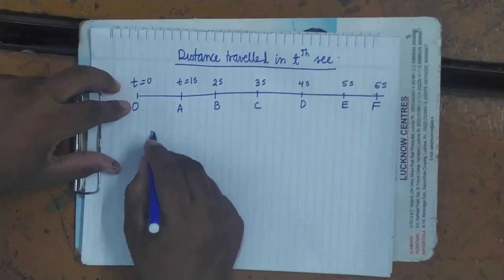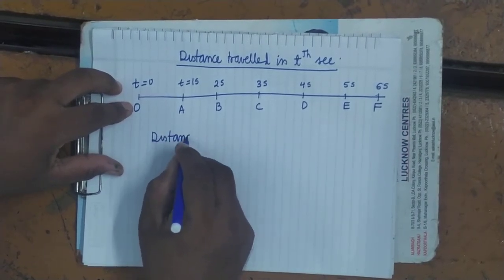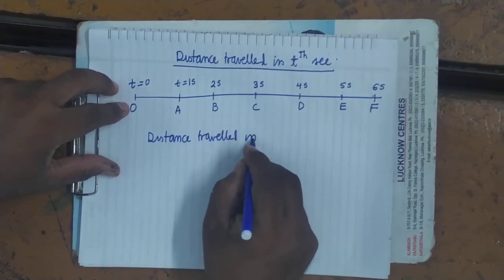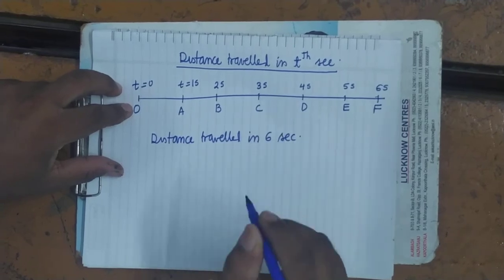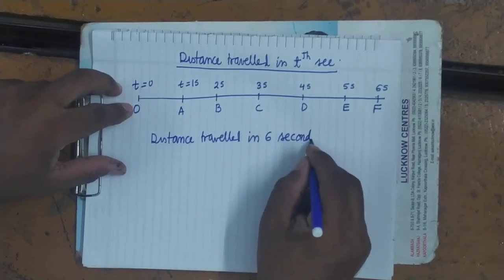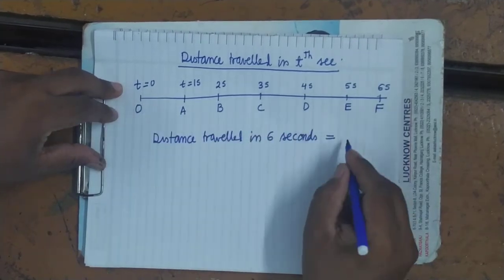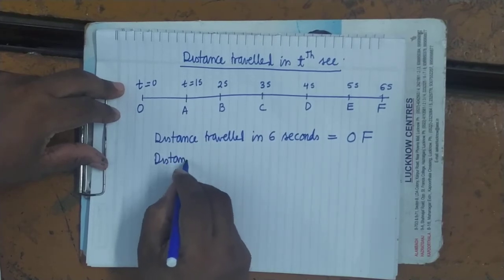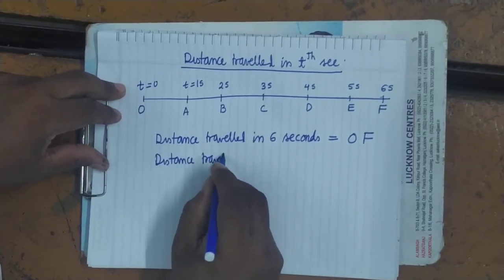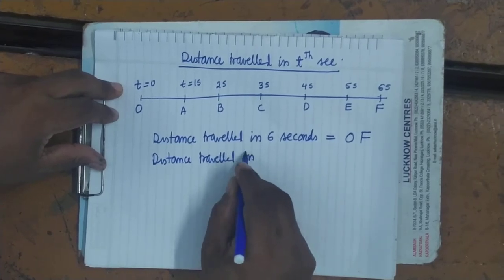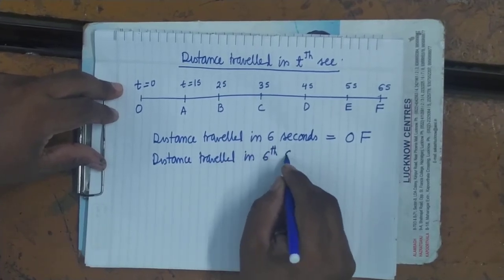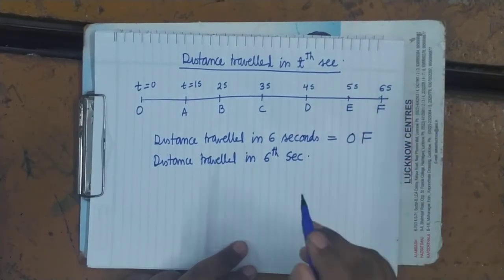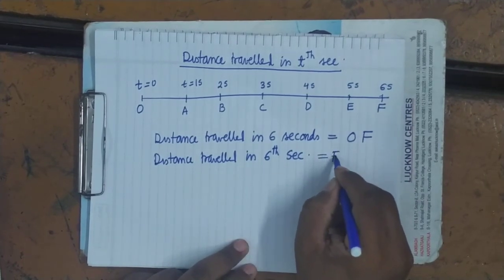What will be the distance travelled in 6 seconds? In 6 seconds, what will be distance travelled? So it will be from O to F, from OF. But if I ask the distance travelled in 6th second, what will be the distance travelled in 6th second? So that will be from 5 to 6, that is it will be equal to EF.